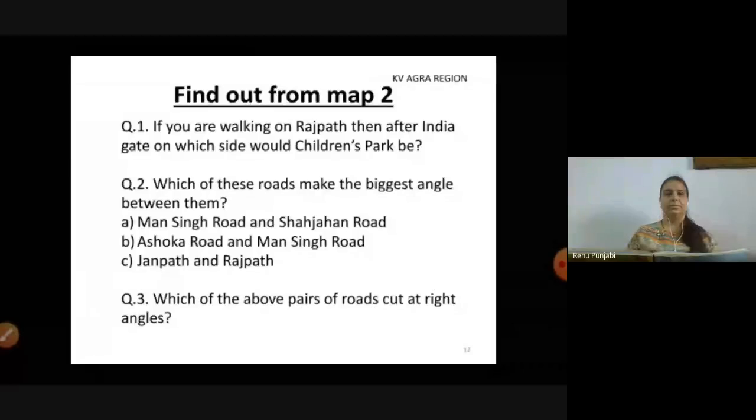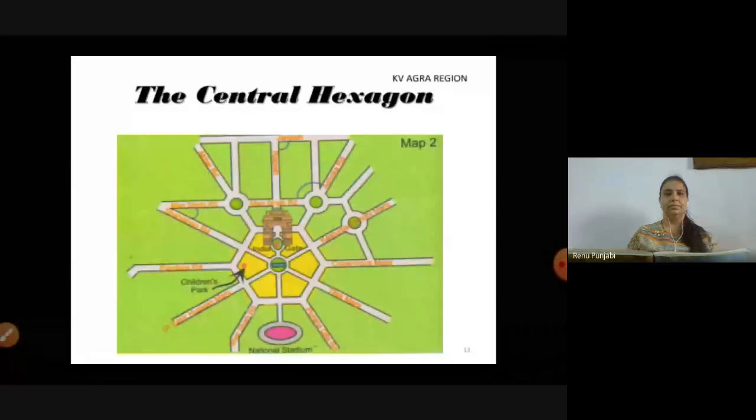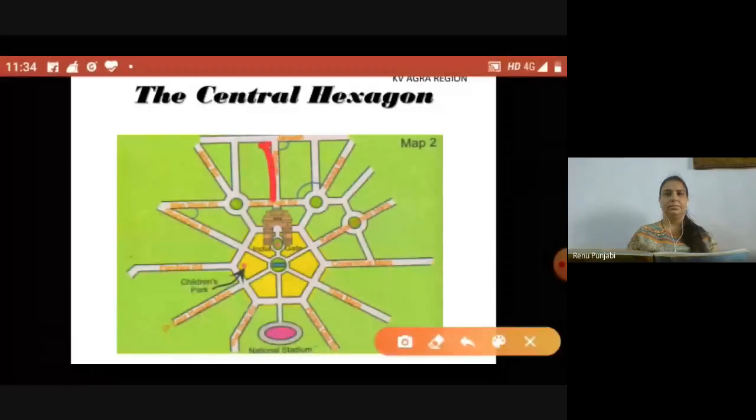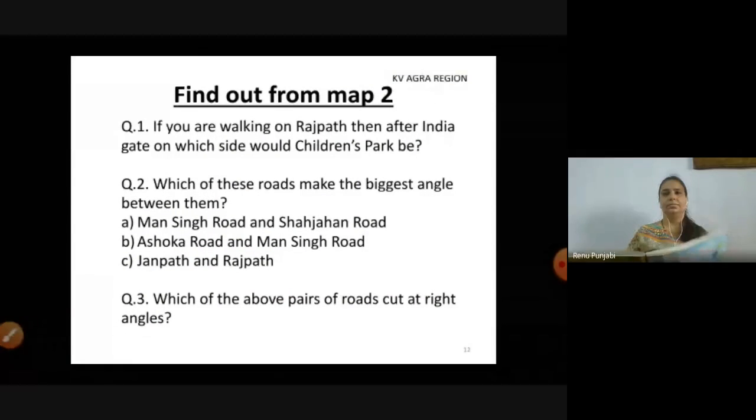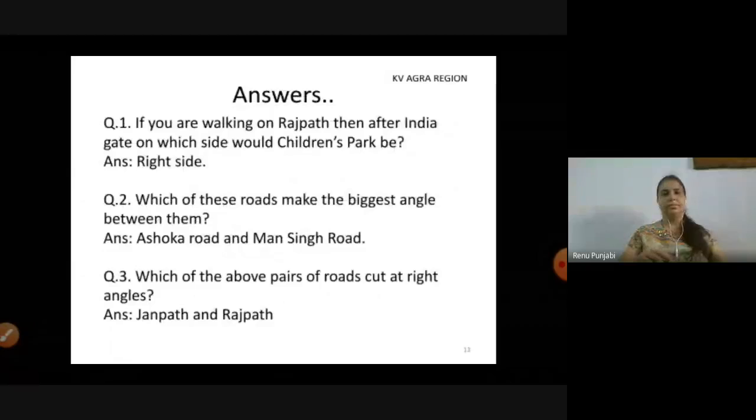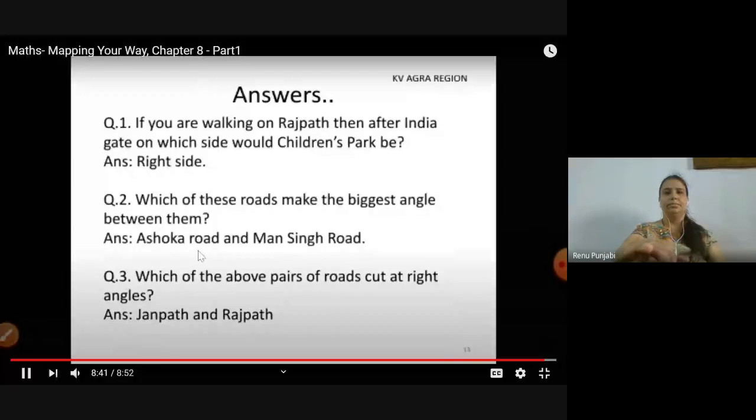Our third question is, which of the above pair of roads cut at right angle? Let's see again. As discussed in question number 2, this is Rajpath and this is Janpath, and they are meeting at 90 degree. So Janpath and Rajpath are making a right angle between them. These are the answers of the questions we have already discussed. So the answers of map number 1 and map number 2, you will write in the notebook and send it to me today.